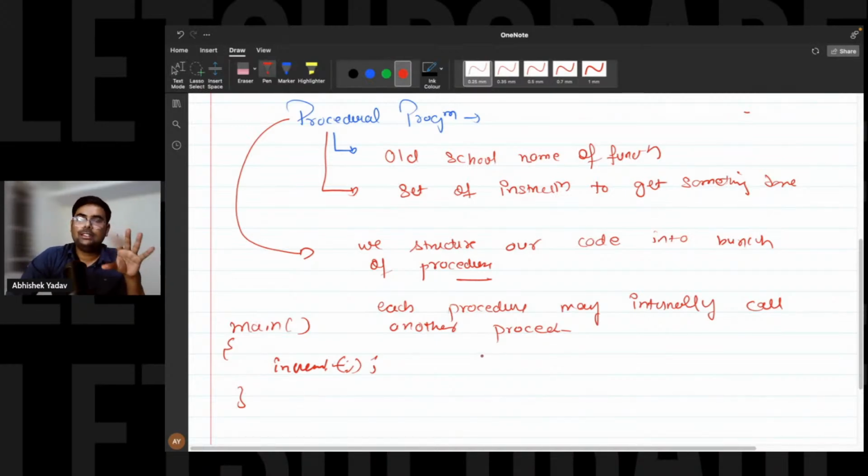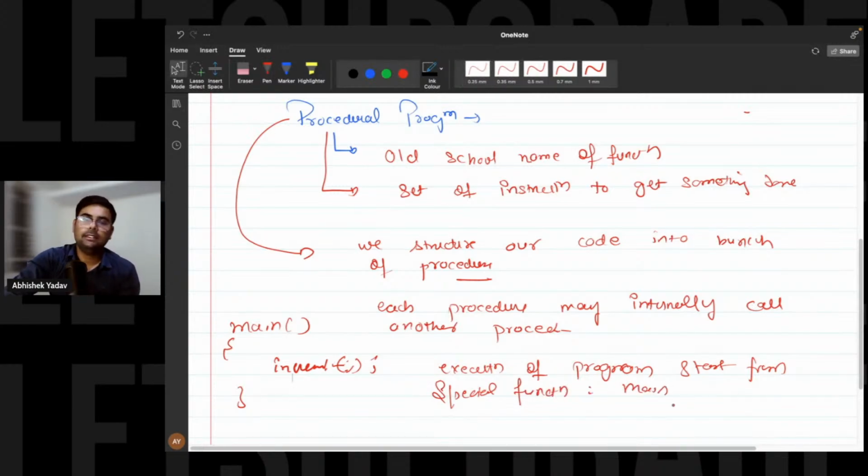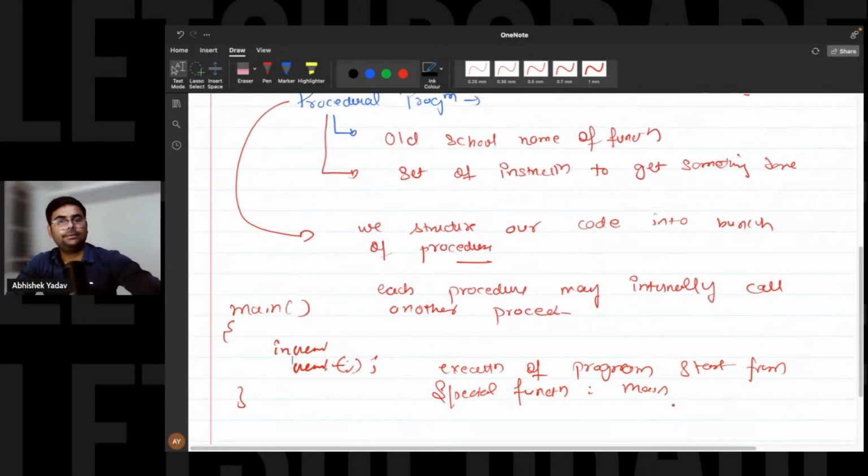And in procedural programming, in functional programming, your execution of the program starts from what point? It starts from the special function, and the name of the special function is main function, right? Main procedure. So execution of program starts from the special function, and the name of that special function is the main function, right, everyone? This is clear?